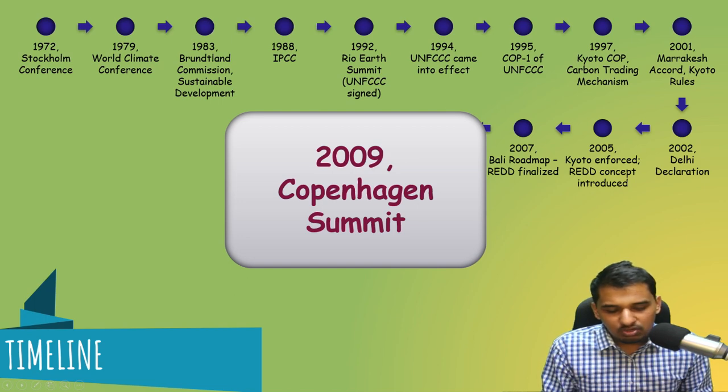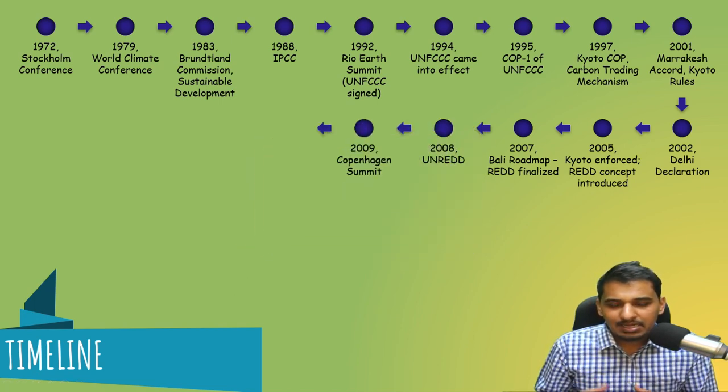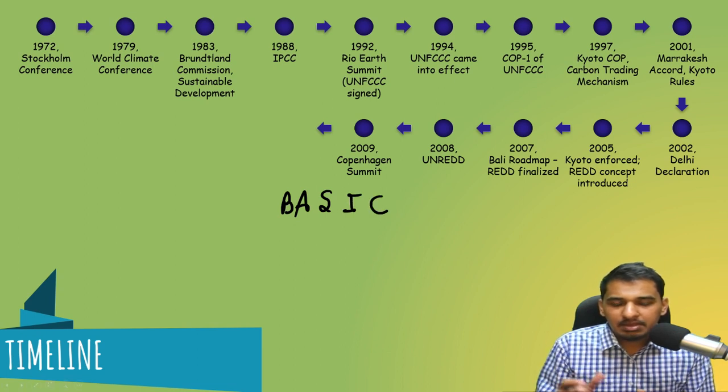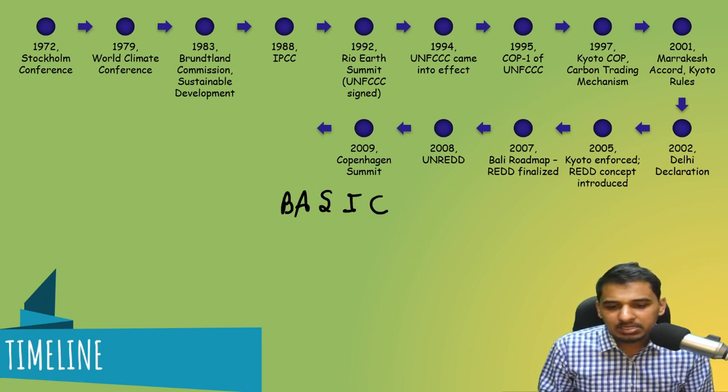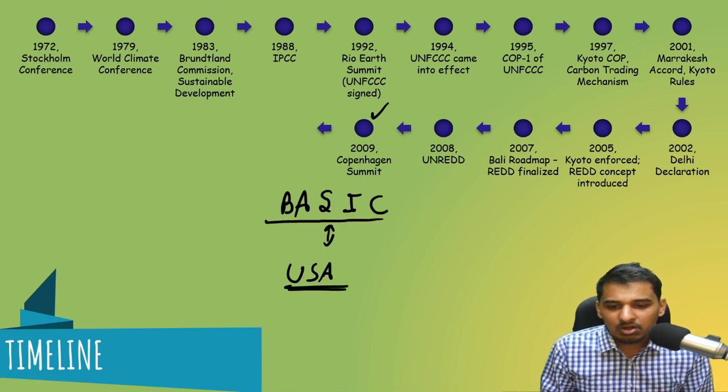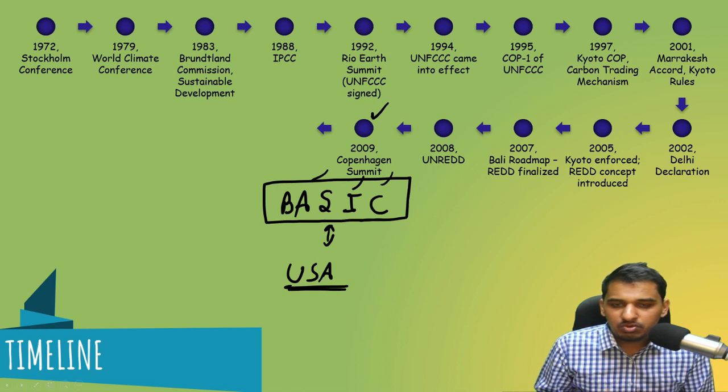Then in 2009, the Copenhagen Summit took place. Now this Copenhagen Summit is again a very symbolic summit because here the countries Brazil, South Africa, India and China came together, banded together against the developed countries, especially USA. So there was nothing much in Copenhagen, but this concept of BASIC, that is Brazil, South Africa, India and China, was more or less established.